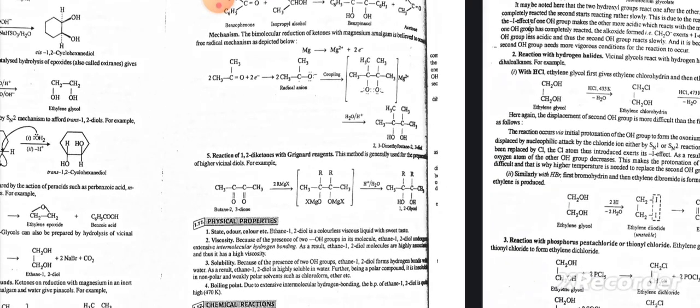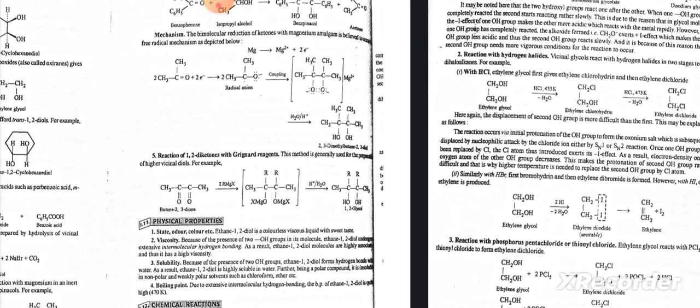By bimolecular reduction of carbonyl compounds: ketones on reduction with magnesium in an inert solvent such as benzene or ether, or with magnesium amalgam and water, give pinacols. This reaction may also be carried out photochemically. Reaction of 1,2-diketones with Grignard reagents: this method is generally used for preparation of higher vicinal diols.